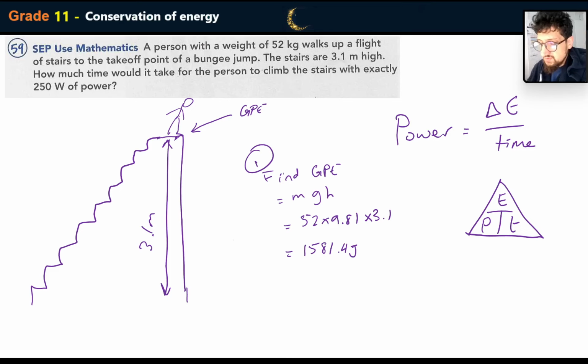Okay, so we've just found the gravitational potential energy they have. We have the power, which is 250, so time is going to equal energy over power, which is 1581.4 divided by 250, which is approximately 6 point something seconds.